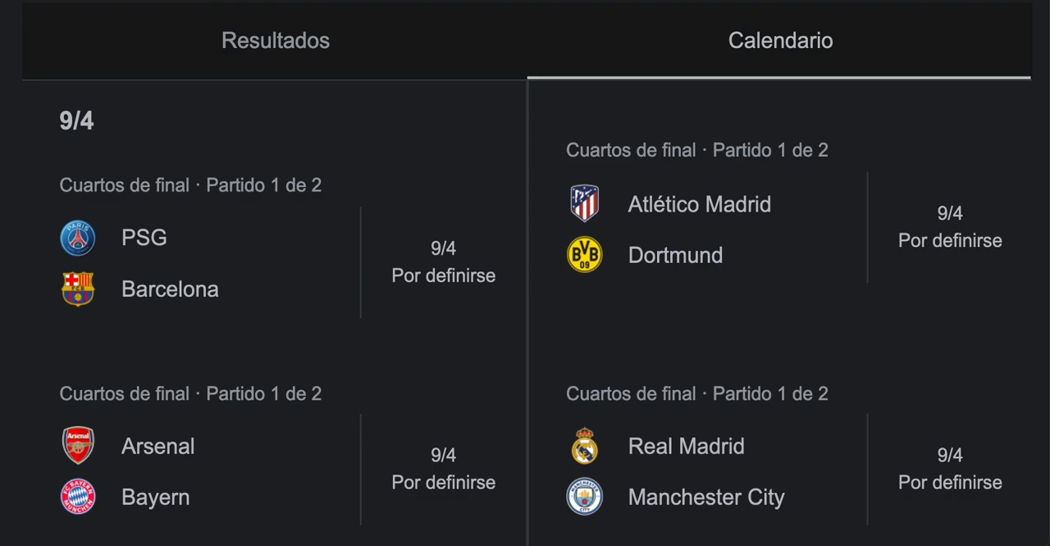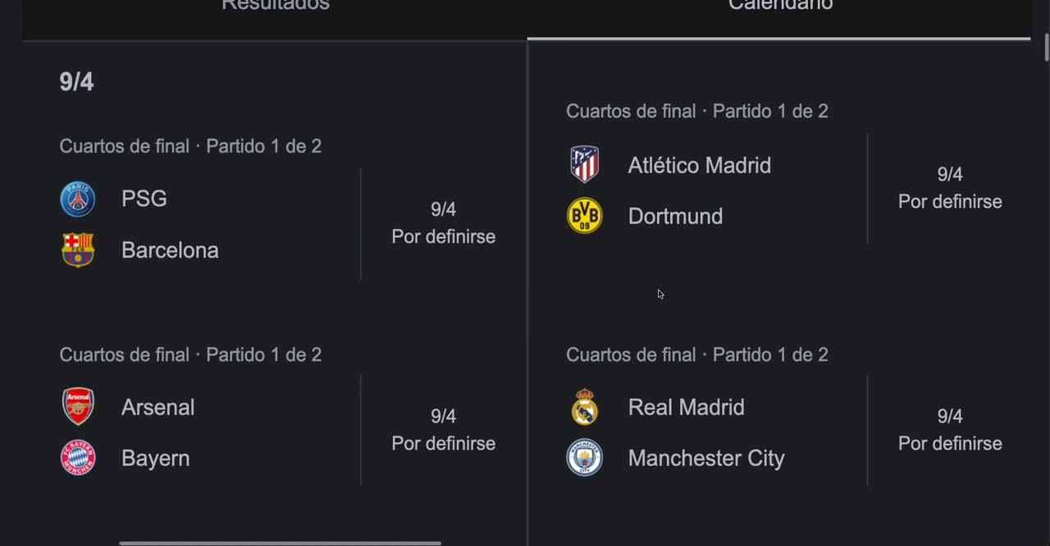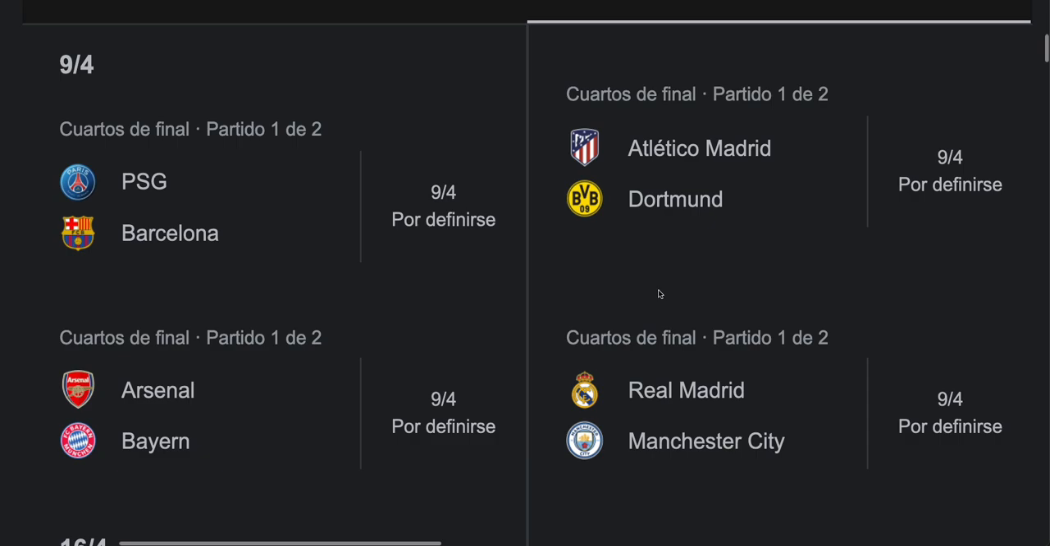About this game, in my opinion, the favorite team is Atlético Madrid, because they have better players, a better coach, and a better team than Dortmund. But remember that most of the time Atlético Madrid doesn't play very great football, because they first try to defend and later attack. In this series, I think Atlético Madrid won't have any problem qualifying, because Dortmund is not a very great team compared to Atlético Madrid.